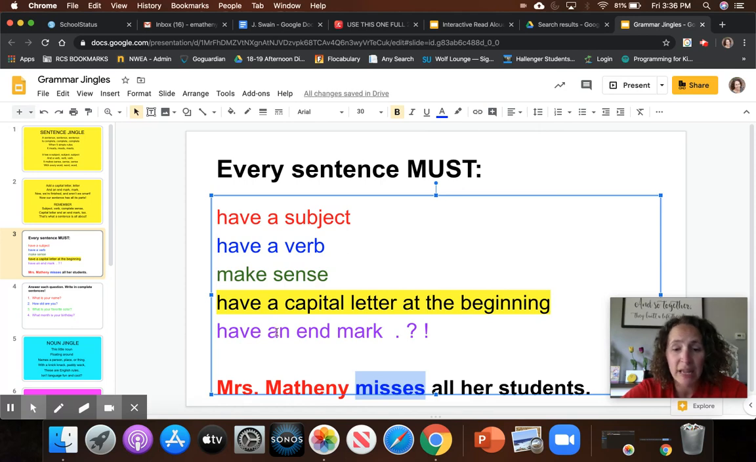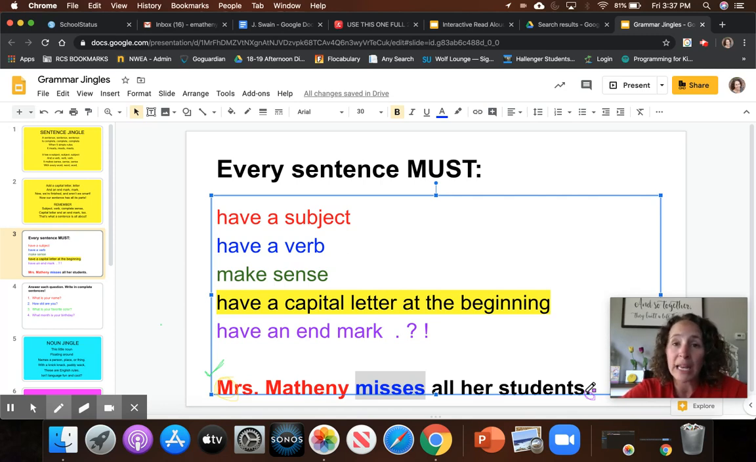Does it make sense to say Miss Matheny misses all her students? Yes, it does. So I'm going to put a check mark to show that I've checked that it makes sense. Is there a capital letter at the beginning? My capital letter says Miss Matheny. So yes, here is my capital M at the beginning. And then when I look at the end, did I have my end mark? Yes, I had a period. That was just a telling sentence. So I went through this sentence and I proved to you that it is a complete sentence.